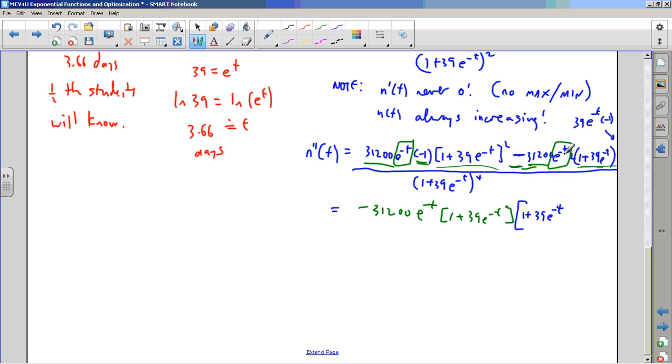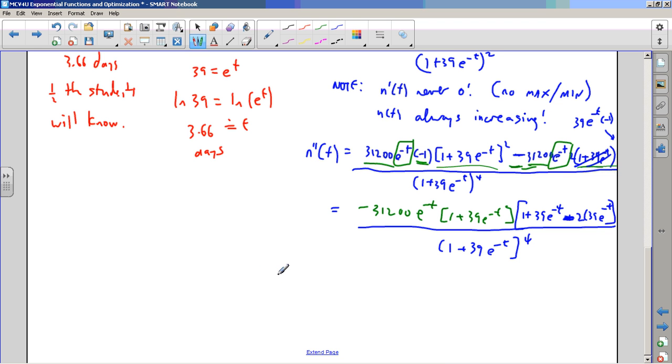And whatever's left here, I took out the minus. I'm left with a 2 times 39e to the exponent minus t. Whoops, there's a minus 1 there as well, so I have to make that a minus. Wow. All to the exponent 4.